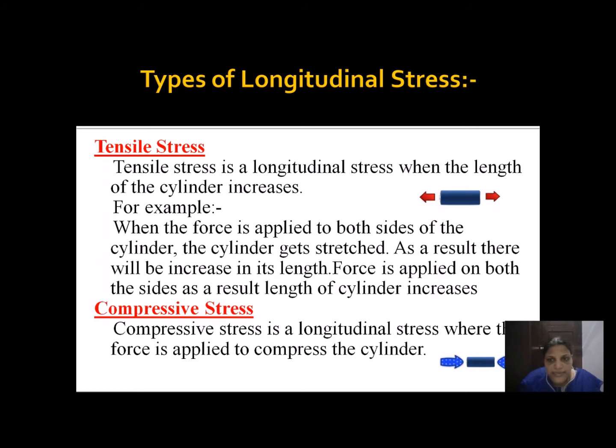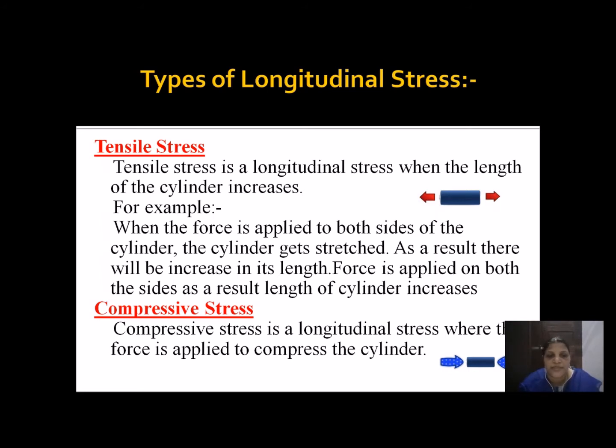So what is tensile stress? Tensile stress is a longitudinal stress when the length of the cylinder is increased. Two forces equal and opposite to each other pull out the cylinder, so the cylinder is getting stretched and its length is getting increased. This is the tensile stress.